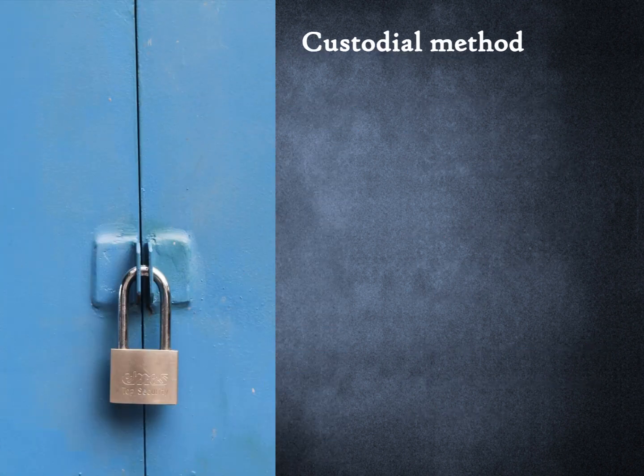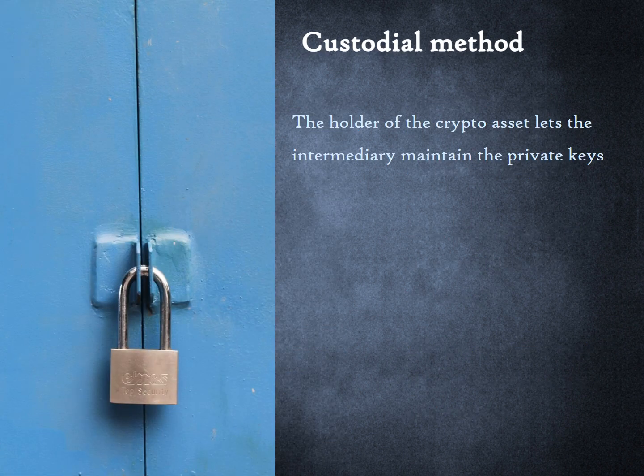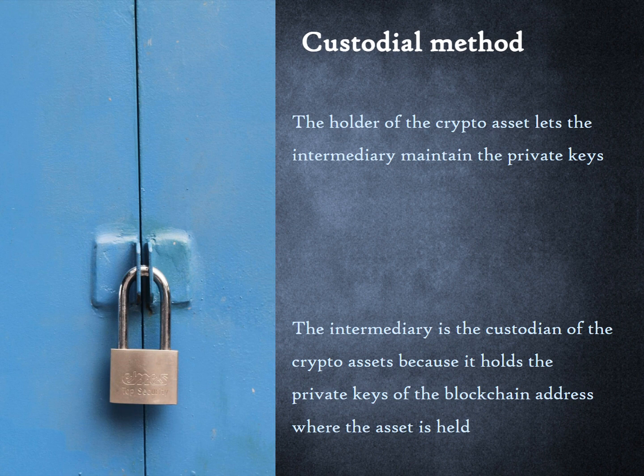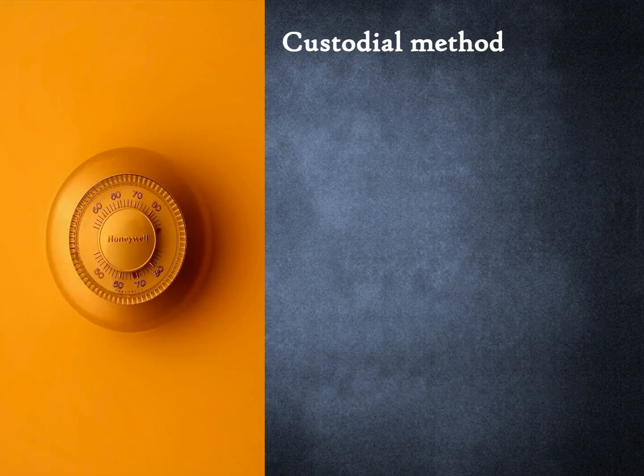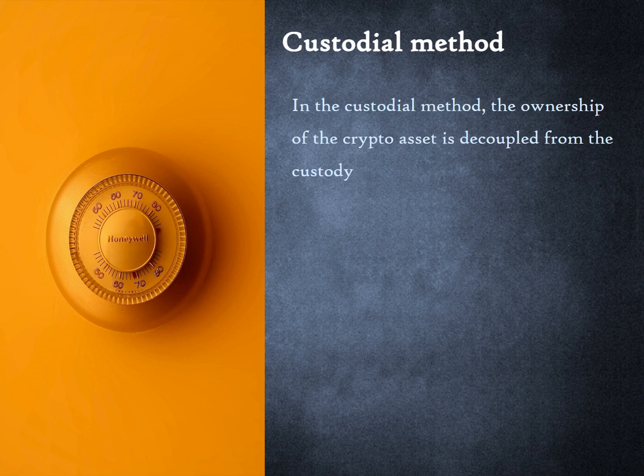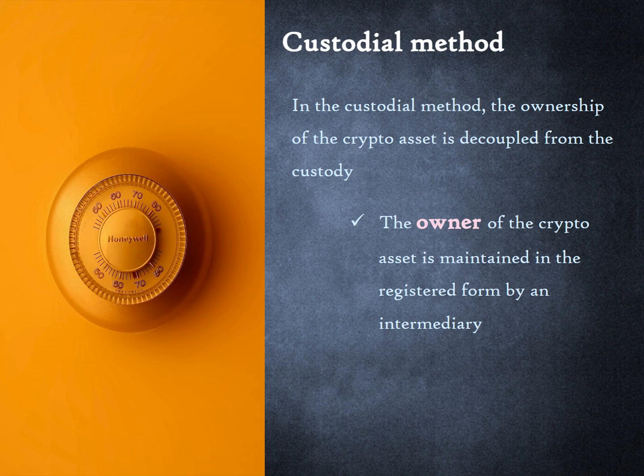In the custodial method, the holder of the crypto asset lets the intermediary maintain the private keys. The intermediary is the custodian of the crypto assets because it holds the private keys of the blockchain address where the asset is held. In the custodial method, the ownership of the crypto asset is decoupled from the custody. The owner of the crypto asset is maintained in the registered form by an intermediary. The custodian of the crypto asset is the intermediary.